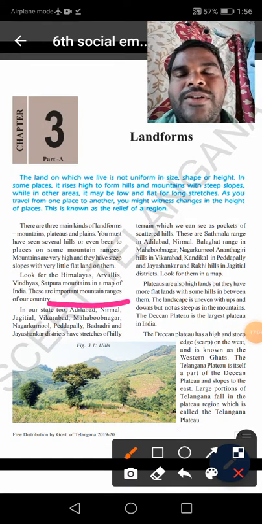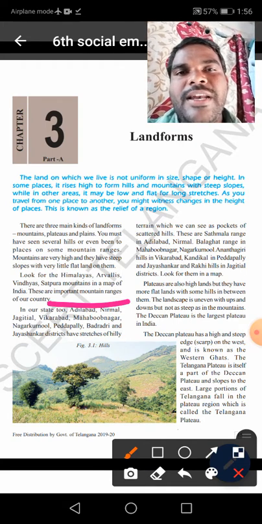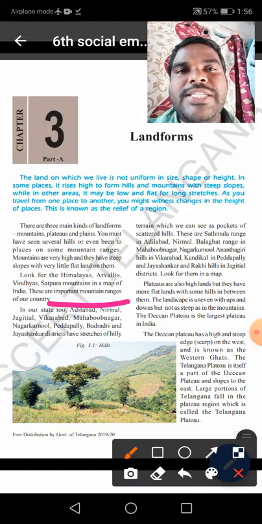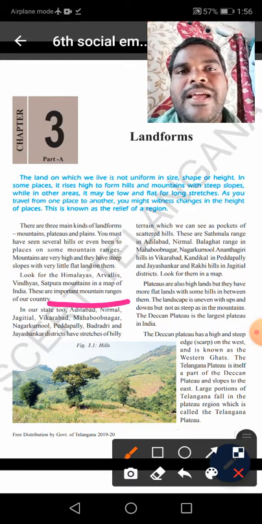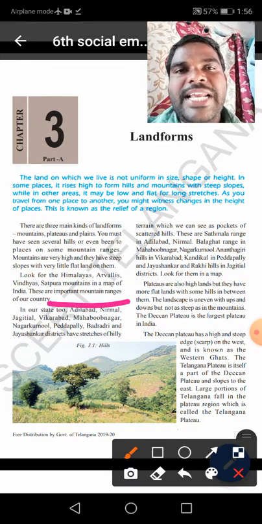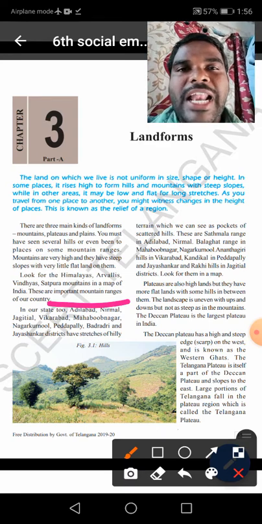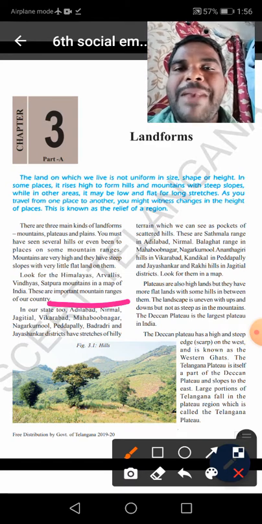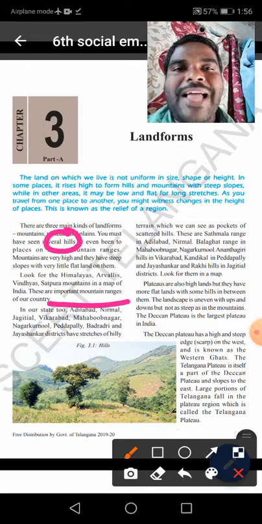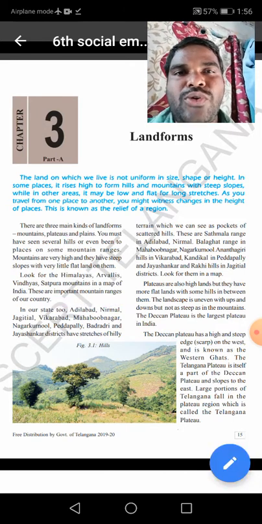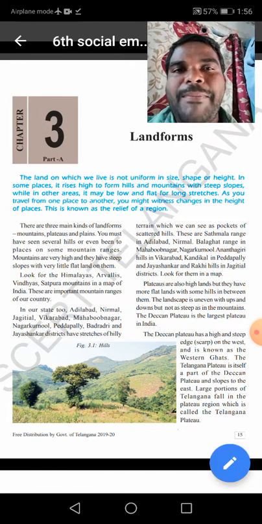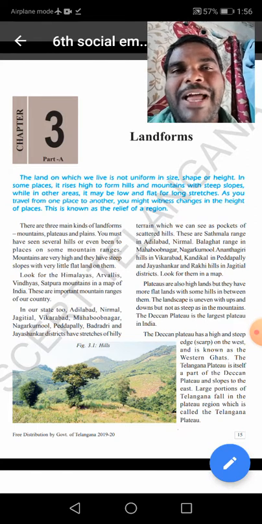Today we will discuss only two paragraphs, children. In the next class, we have to discuss the landforms of our state. Our state has some hills. We have to discuss these three types of landforms. Where do we all live? We all live in the plateau region, in the Deccan Plateau region. Our state lies in the Deccan Plateau region.